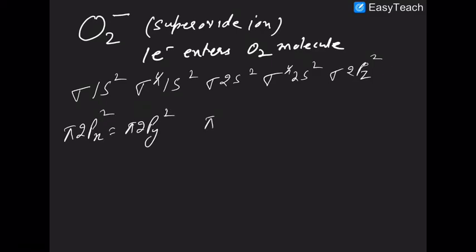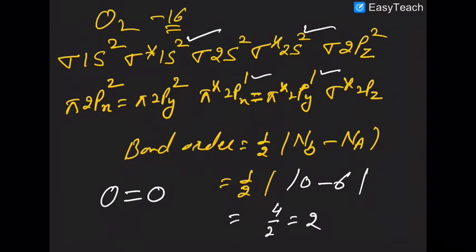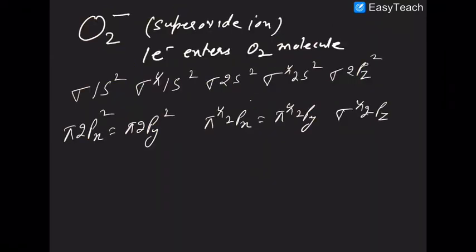Then you have pi star 2px, pi star 2py, and sigma star 2pz. Earlier you can see that there was only one electron here, one here. Now this one electron will get paired up. So it will become 2 and 1.